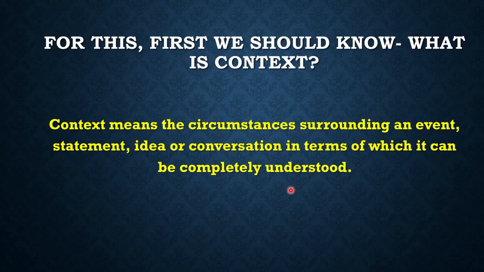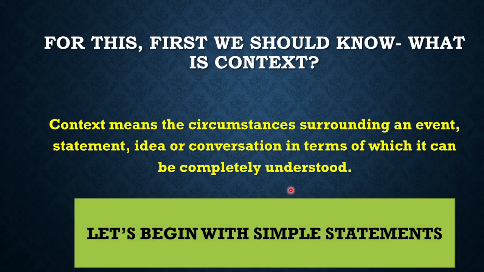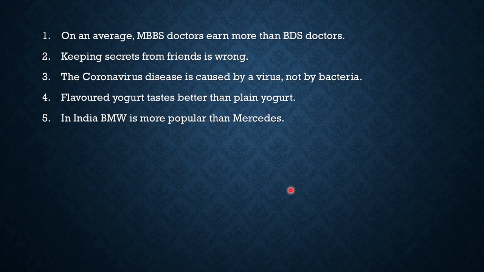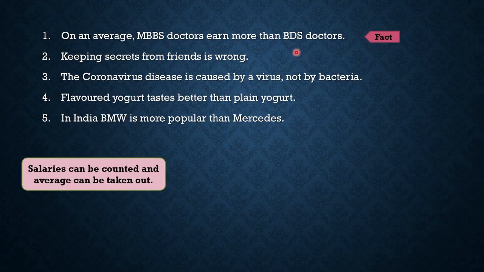Now to understand facts and opinions, how to differentiate, I will begin from simple statements. So simple statements first and then we'll move on to sample questions. These are 5 simple statements. And we have to decide whether the statement is a fact-based statement or it is an opinion-based statement. So taking the first one, on an average, MBBS doctors, they earn more than PDS doctors. So how to decide this? This is a fact. Now why? Because we can calculate the salaries, we can count them and take out average.